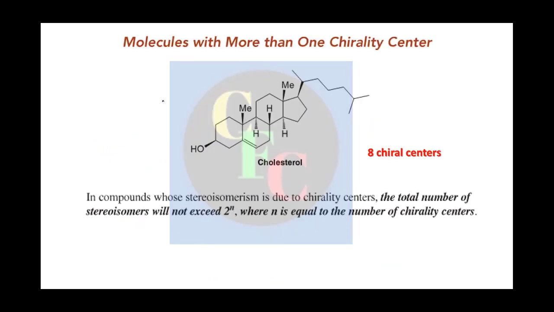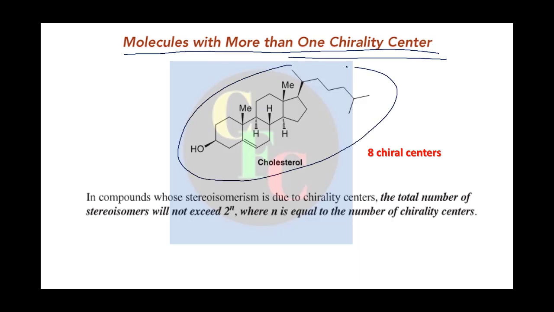Now we come to our last segment. We'll just briefly consider what happens when there is more than one chiral center. We already discussed some part of it while discussing the chirality of the molecule itself. So let's see what we can find out. Suppose this is the cholesterol molecule. How many chiral centers are there? 1, 2, 3, 4, 5, 6, 7, 8. So 8 chiral centers are there.